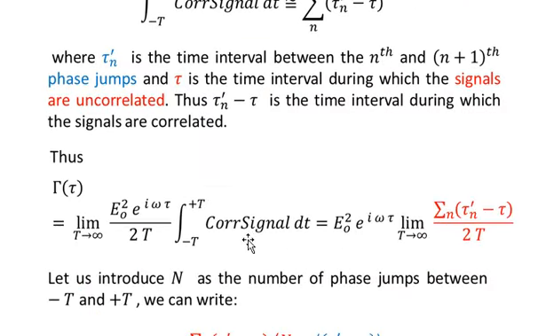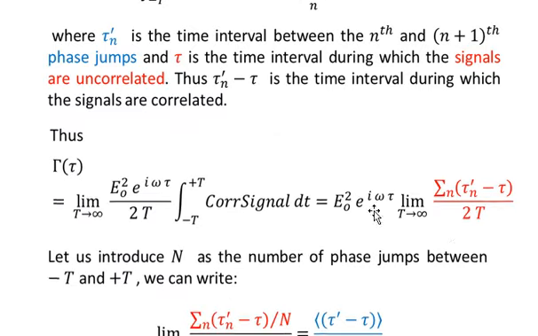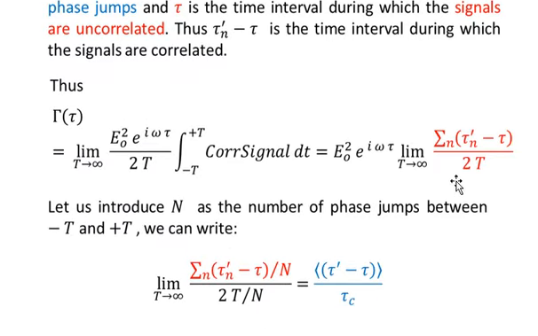Then using these summations, we are writing gamma of tau is equal to the limit T goes to infinity of E naught square into e to the power iota omega tau divided by 2T, and the integral is over the correlated signal from minus capital T to plus capital T. And this integral has been substituted by this summation sign, shown in red.